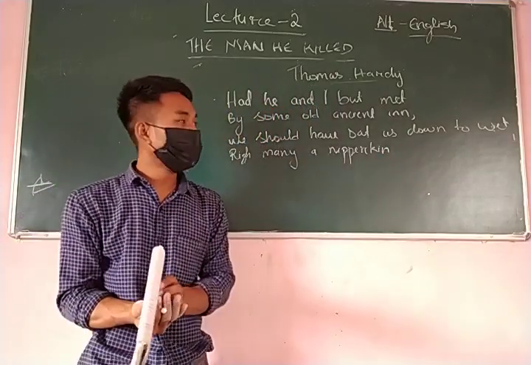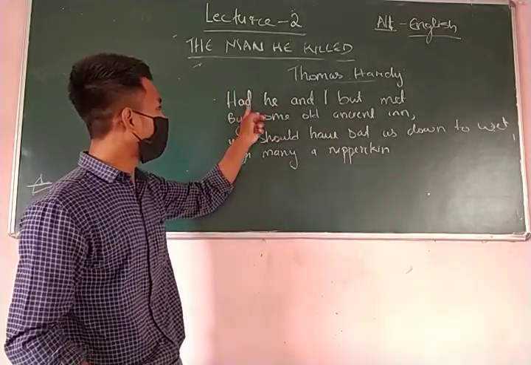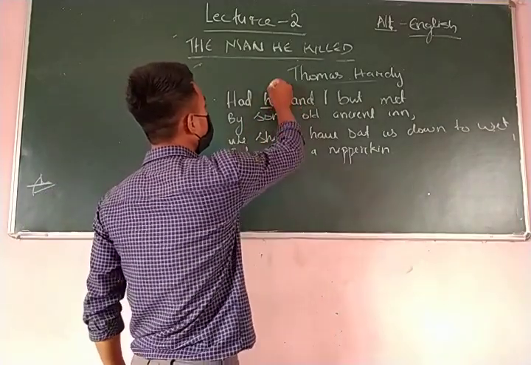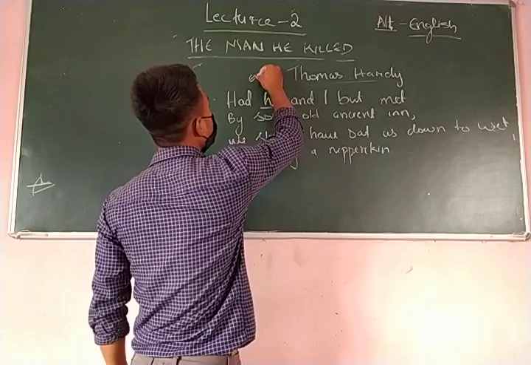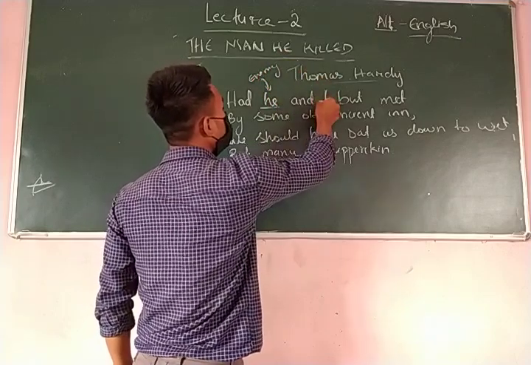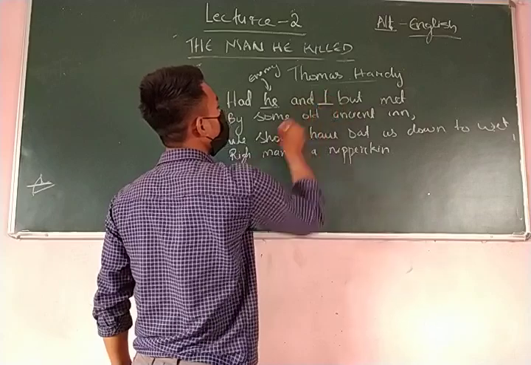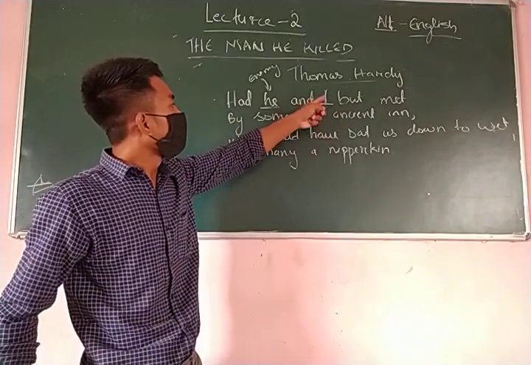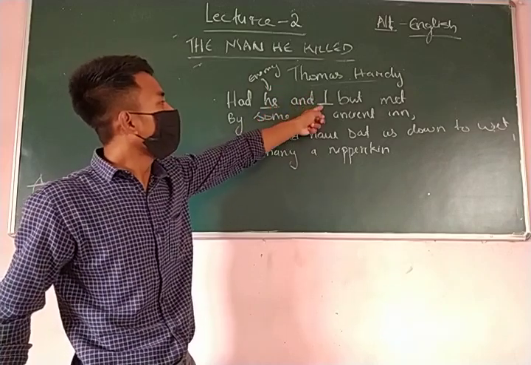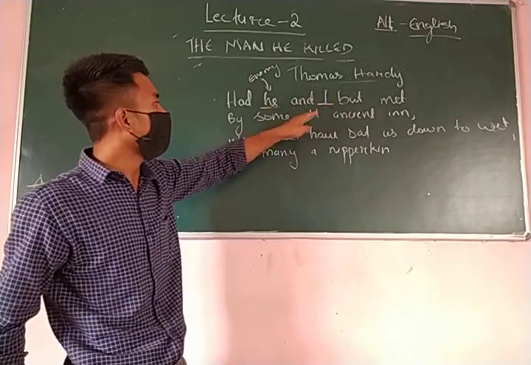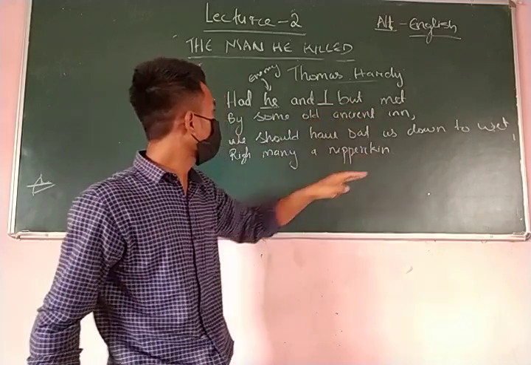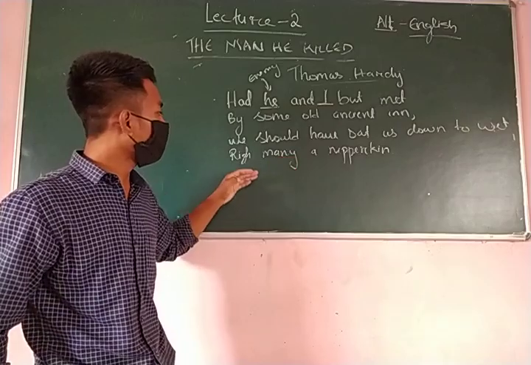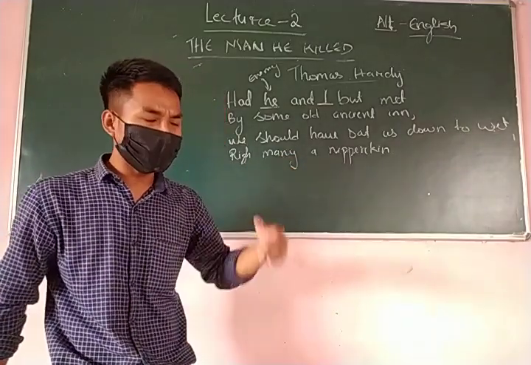What did this first stanza try to explain to us? He and I. He refers to the other guy, the enemy whom the British infantryman had killed. Had he and I but met by some old ancient inn, we should have set us down to wet right many a nipperkin. So what is he trying to say?